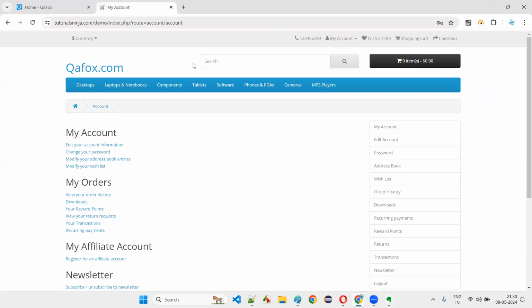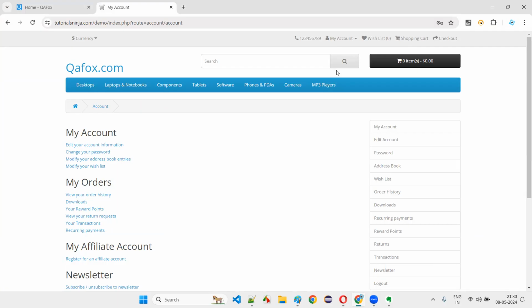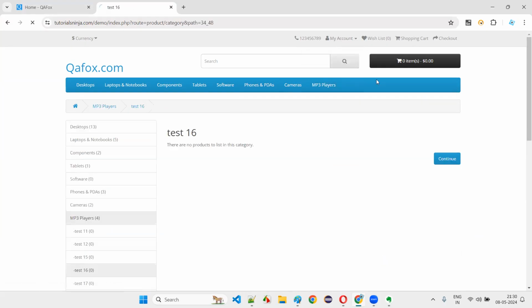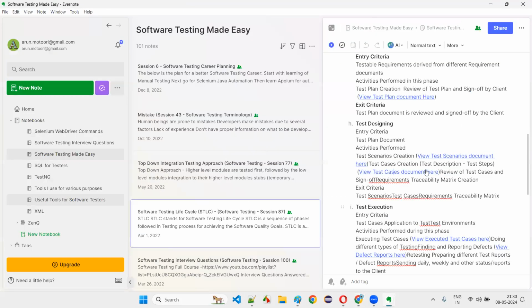Is everyone clear so far? At a high level, is the test case document clear? Just get some high level idea, guys. That is enough. When we go to the detailed testing, I'll share all these test case documents with you. At this moment, you just understand what software testing means. That's enough. Don't have to go behind that.